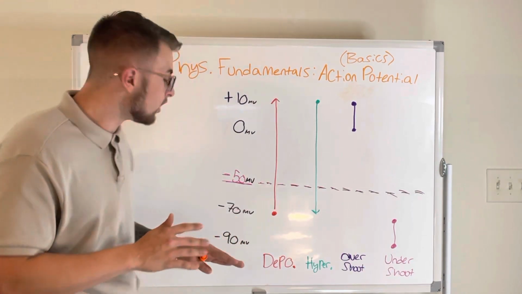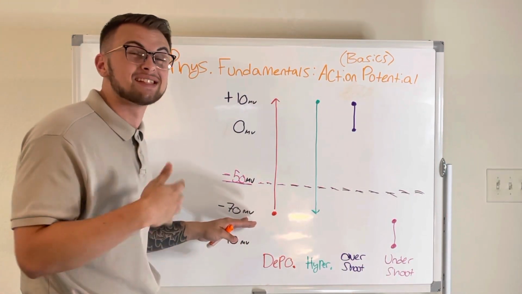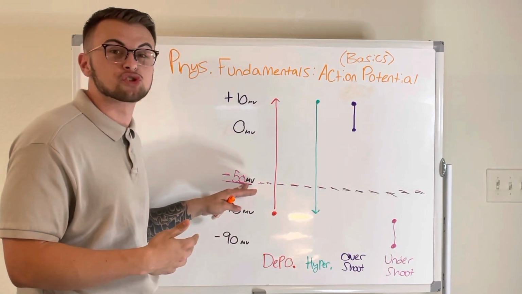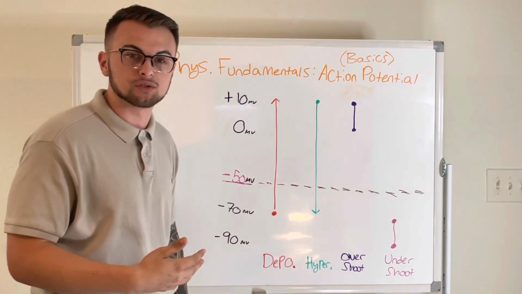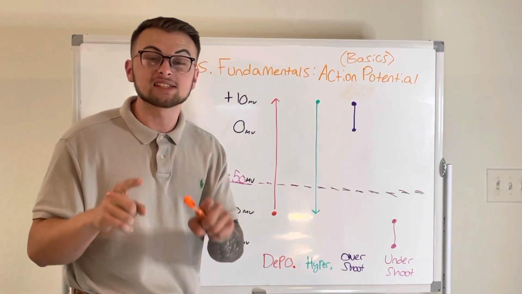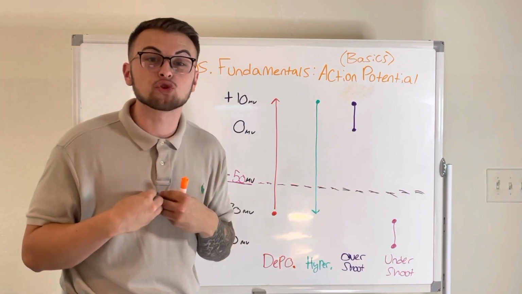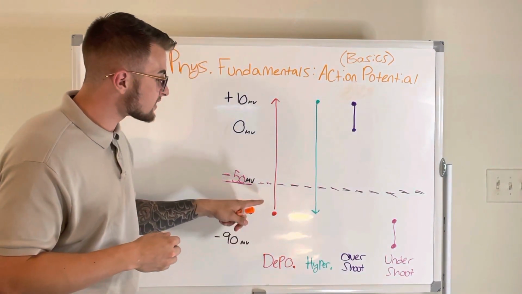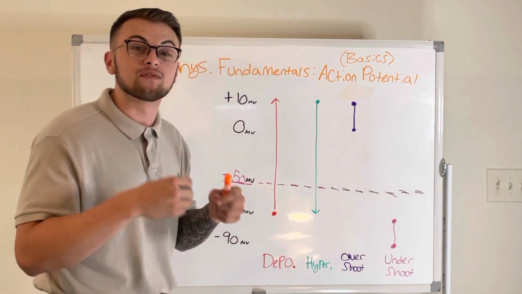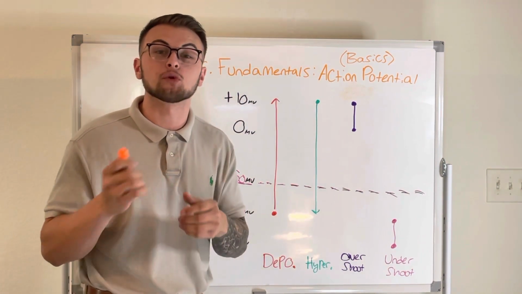If our cell is resting at about negative 70 millivolts, we will say that the threshold potential is around negative 50 millivolts, meaning that if enough positive current came into our cell to raise it to negative 50 millivolts, our cells would fire an action potential message.